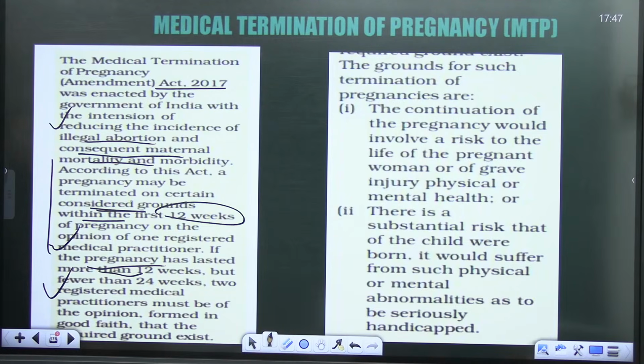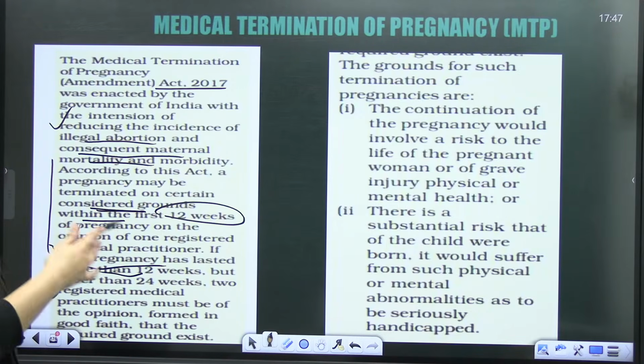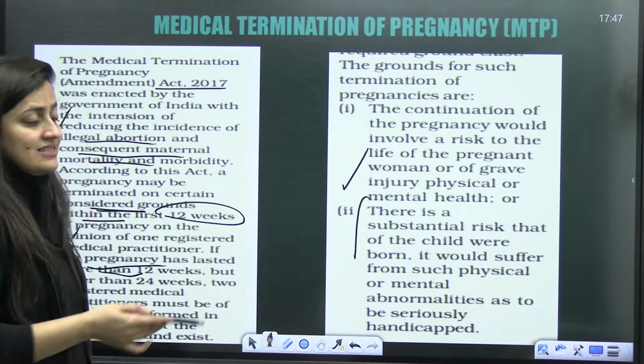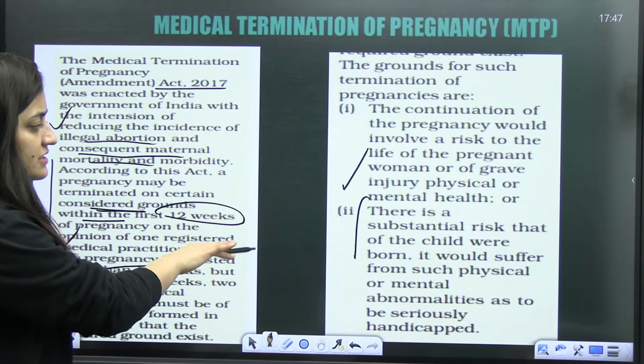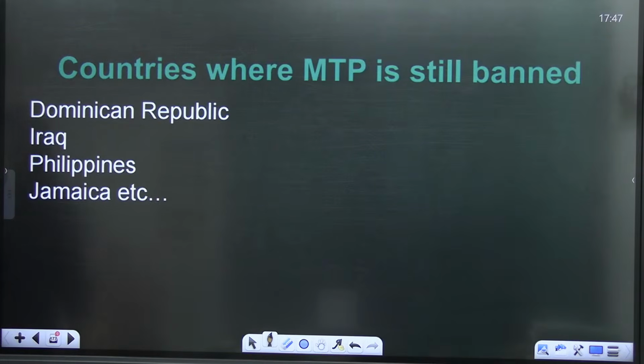Understood? So the grounds for such terminations are: the continuation of the pregnancy would involve a risk to the life of the pregnant woman or of grave injury to her physical or mental health; or there is a substantial risk that if the child were born, it would suffer from such physical or mental abnormalities as to be seriously handicapped. Is that clear?